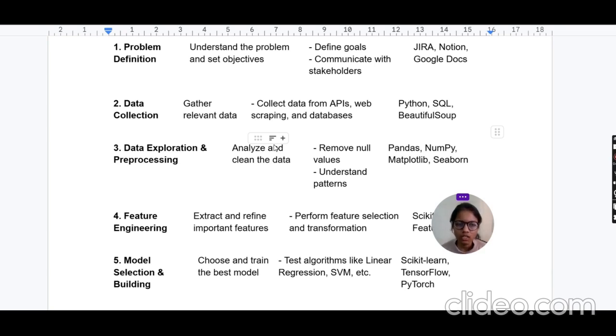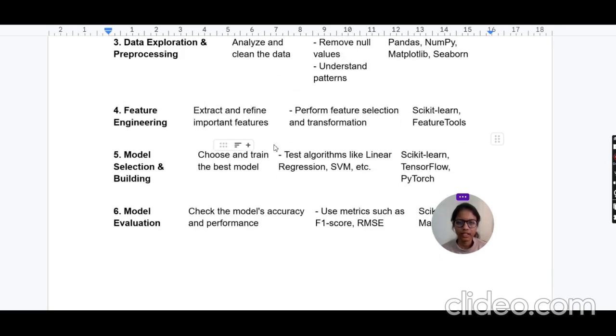So data pre-processing is the next and a very important process: cleaning the data, removing null values, understanding patterns. The libraries used here are pandas, numpy, matplotlib, seaborn. Next is feature engineering. Feature engineering means extracting and refining important features. So scikit-learn and Featuretools libraries are used. Next is model selection and building. Here I used TensorFlow and PyTorch.